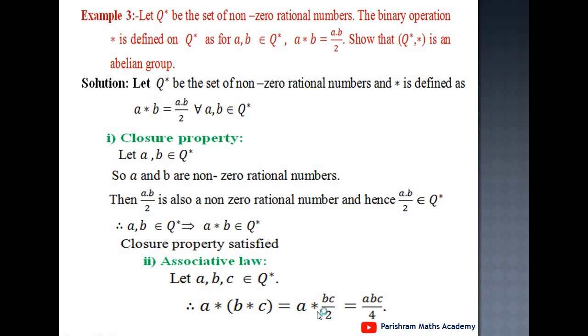Therefore a star bc upon 2 means we take their product and then divide by 2, we get abc upon 4. It means the value of a star (b star c) equal to abc upon 4.